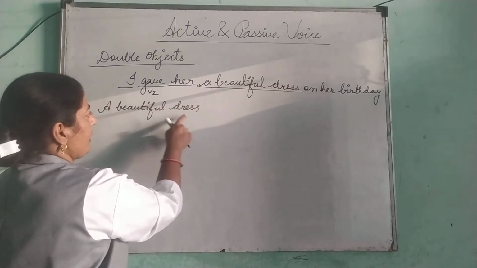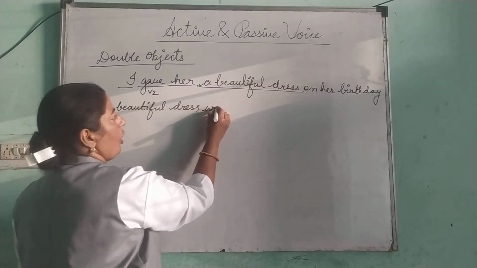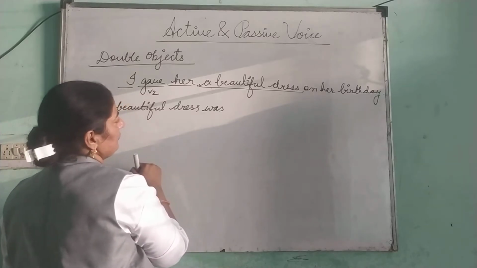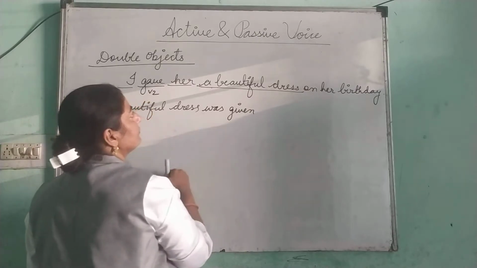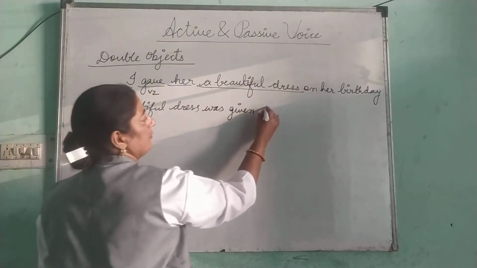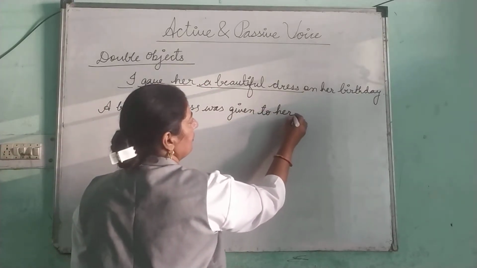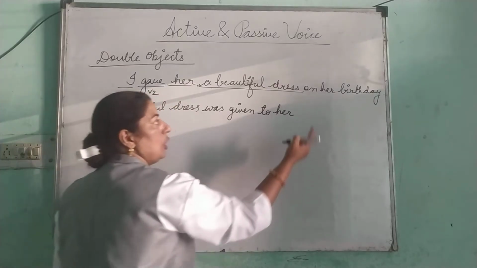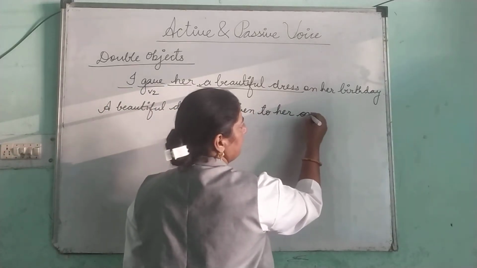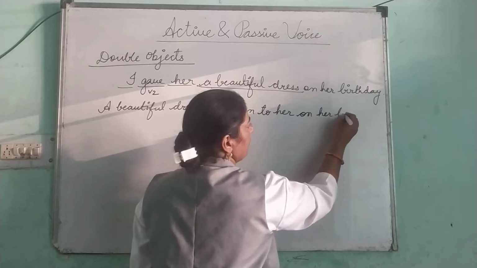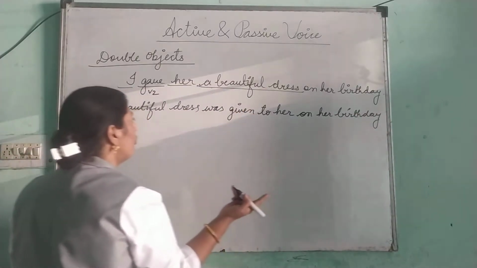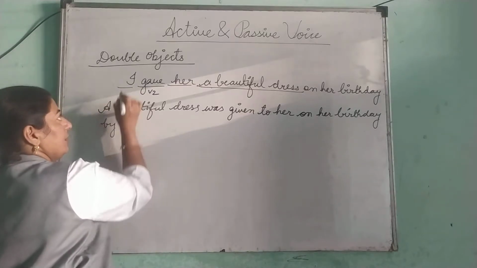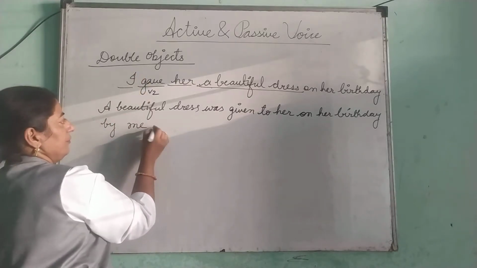A beautiful dress was given to her. When? On her birthday. By whom? By me.